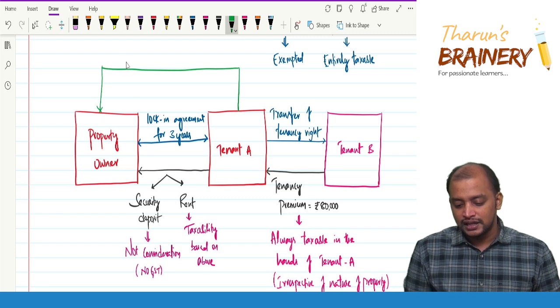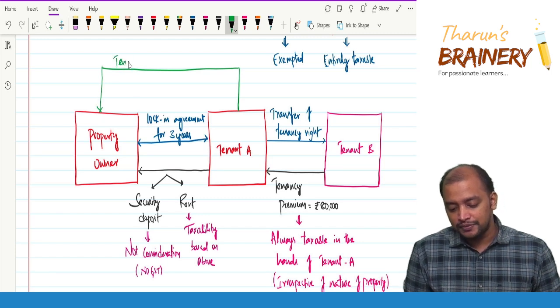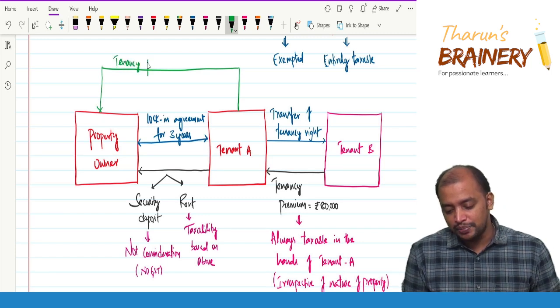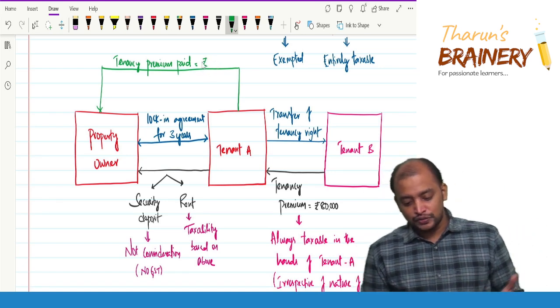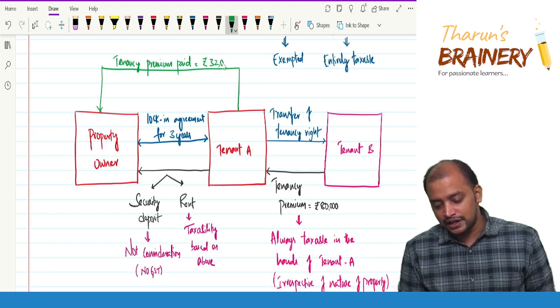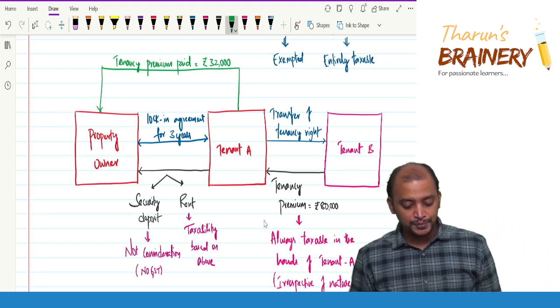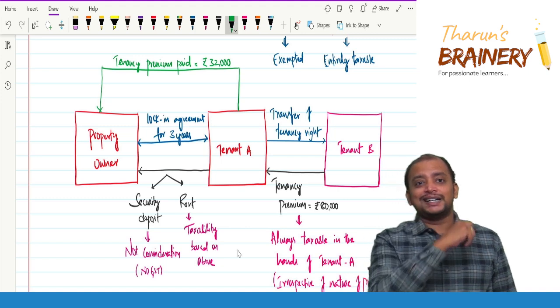What is that? Tenancy premium paid, so 40% as per the contract. Okay. So 80,000 into 40%, say 32,000 is paid to the property owner. Whether it will be taxable or not.